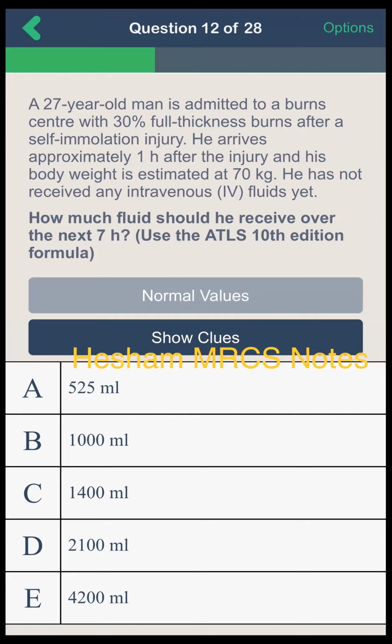This is simple. But here, he asked you to use the ATLS 10th edition formula, not the Parkland formula. In the Parkland formula, I multiply by 4, but the ATLS 10th edition formula is multiplied by 2. Remember that always: by 2.